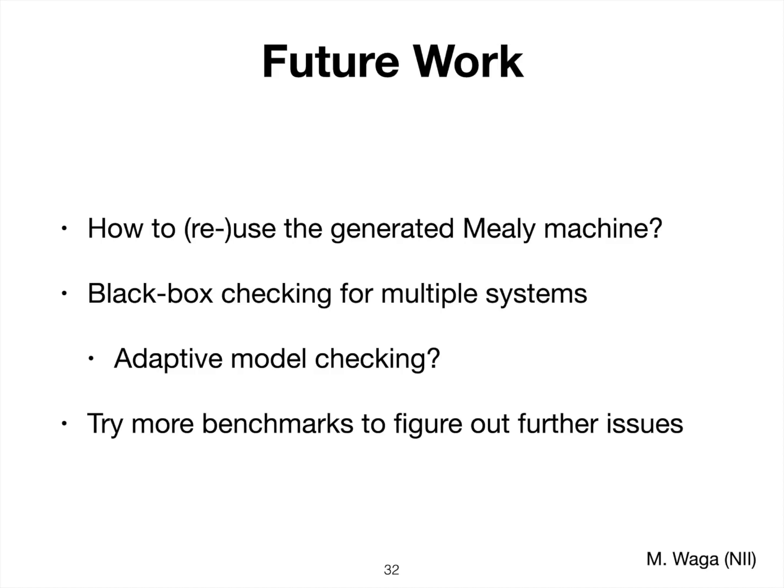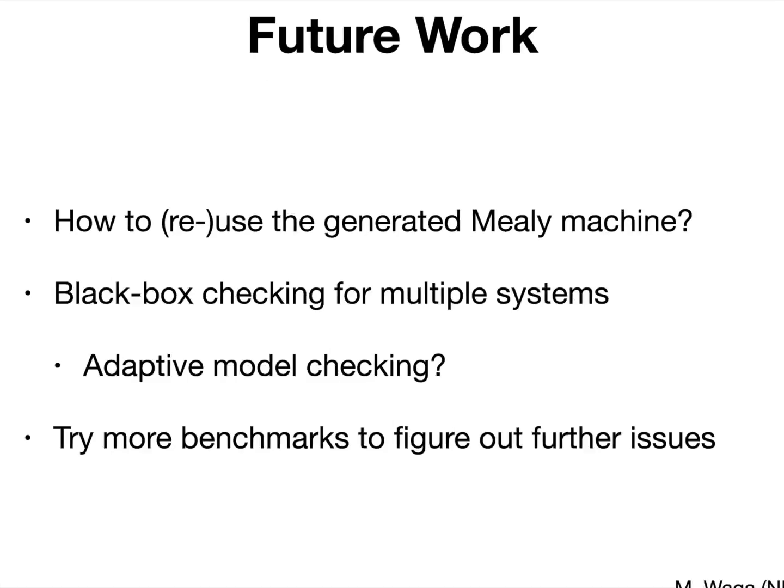So there are several future works. For example, how to reuse the generated model for the next time in a better way. And black box checking for multiple systems is another future work. Maybe adaptive model checking can be used, but it is also still future work. And trying more benchmarks to figure out further issues is also necessary, because the experimental result is actually limited to this small class of specifications with one Simulink model. So thanks for your attention.